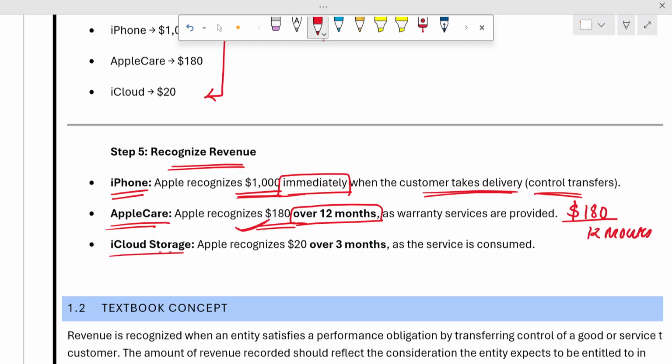Now for iCloud storage, Apple is charging $20, and overall this is for 3 months. So this $20 will also be recognized over the period of 3 months, effectively making it $6.66 per month. So they will be recognizing revenue of $6.66 per month. So these kinds of situations or problem statements may arise in the real world, and based upon that the companies need to determine how they need to recognize the revenue over a period of time, or immediately, or by some other method, as the case may be.